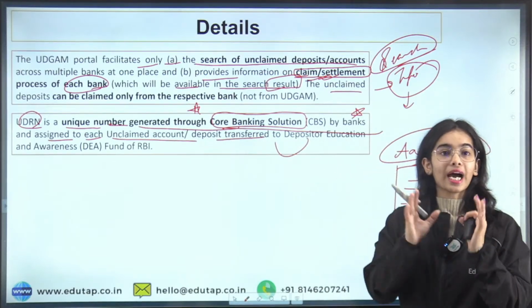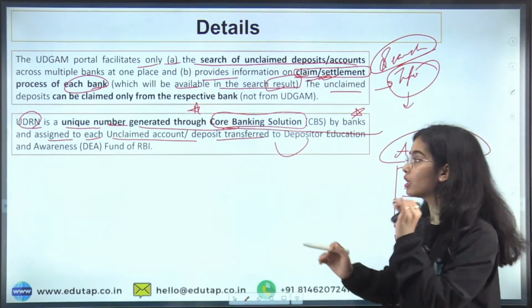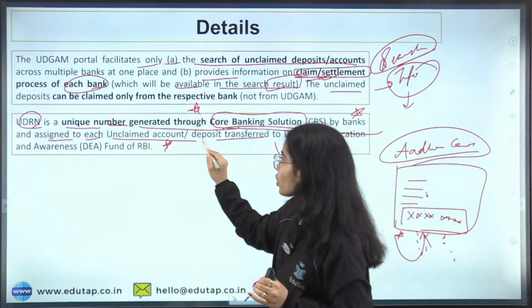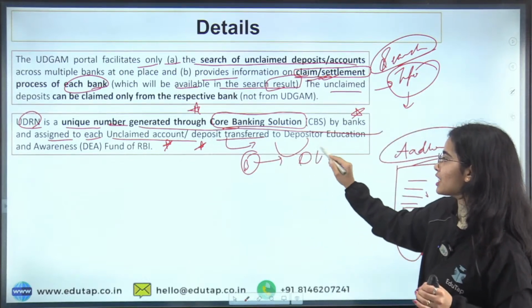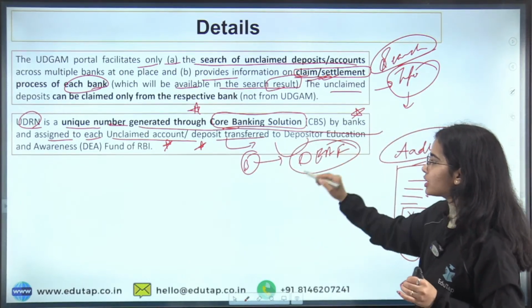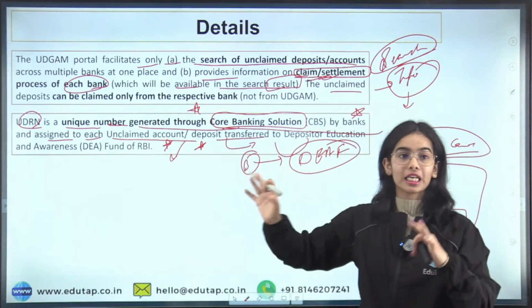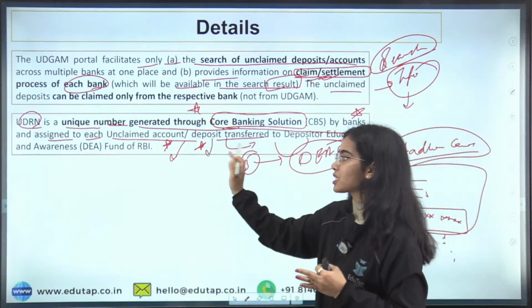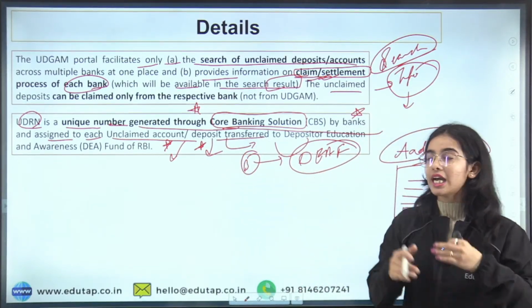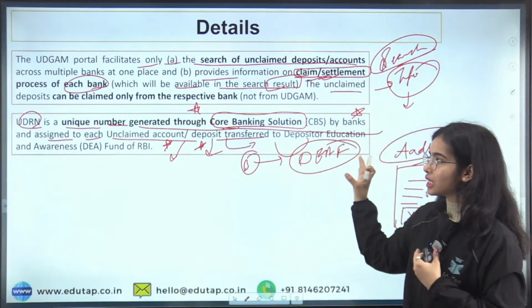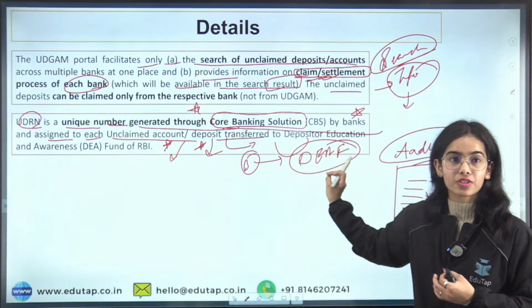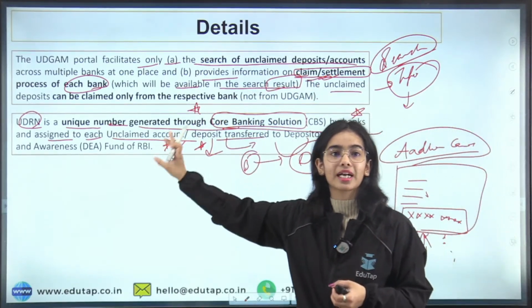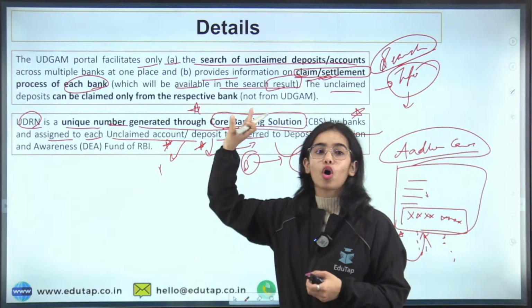So the UDRN number is given to each unclaimed account or deposit that is transferred by the bank to the Depositor Education and Awareness Fund after the account has remained unclaimed for 10 years or the deposit has remained unclaimed for 10 years. After that, when the bank is transferring the unclaimed account or unclaimed deposit to the Depositor Education and Awareness Fund, there is a UDRN number that is provided to the particular account or the deposit.